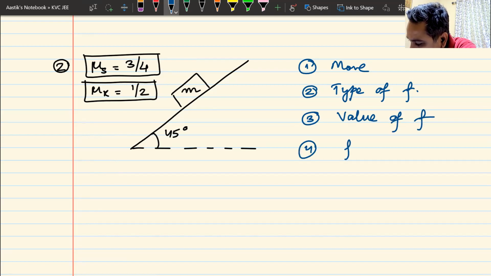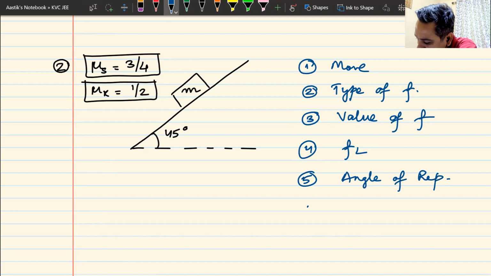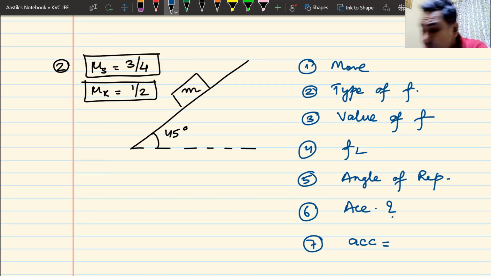Number 4 is the value of limiting friction. Number 5 is angle of repose. Number 6 is, does the block accelerate? Number 7 is, find the acceleration. So you have a minute, 2 minutes to solve this question.